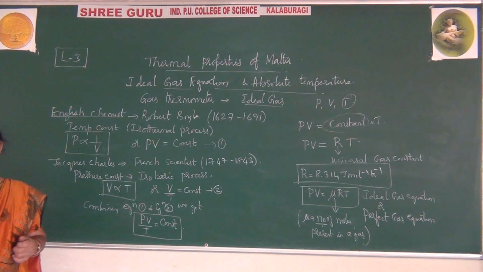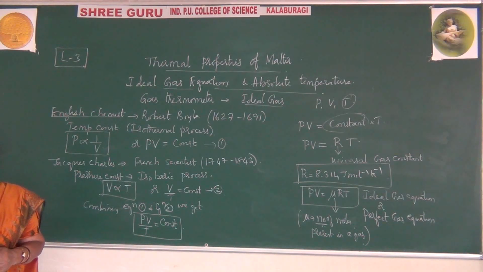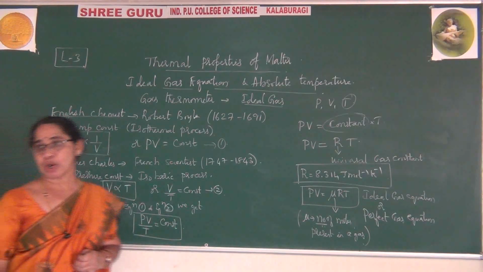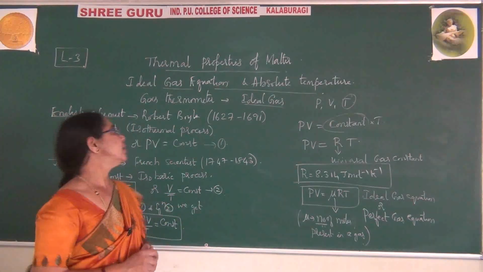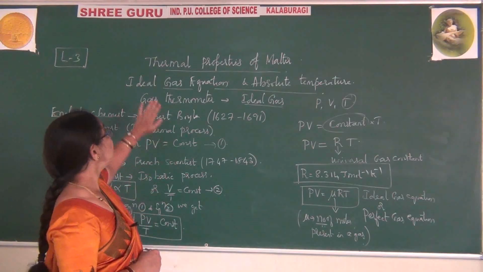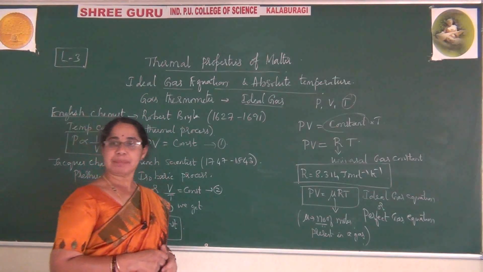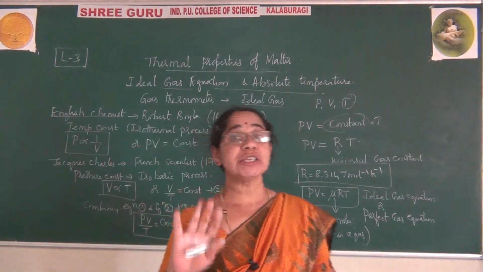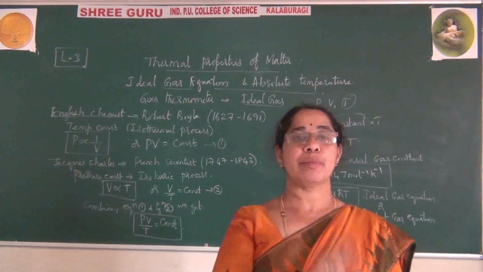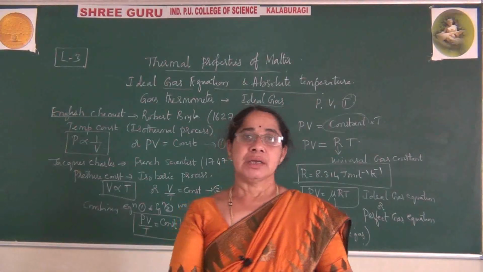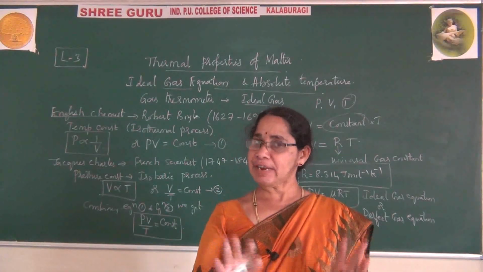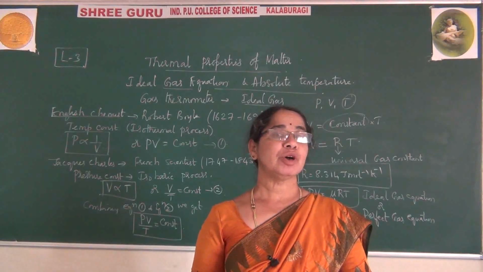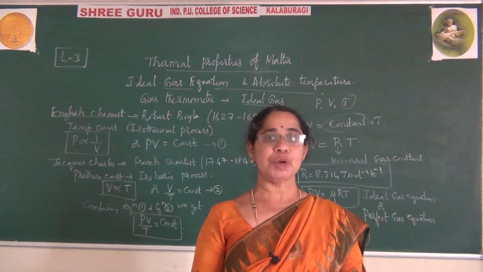Now this ideal gas law is explained using volume gas thermometers. What do you mean by volume gas thermometer? That is also called a constant volume gas thermometer. In a thermometer we fill gas, and that gas has three variables, but among those three variables we keep volume constant.